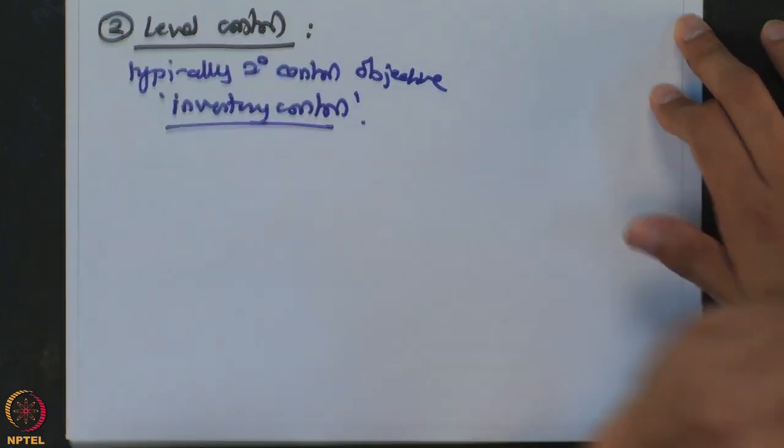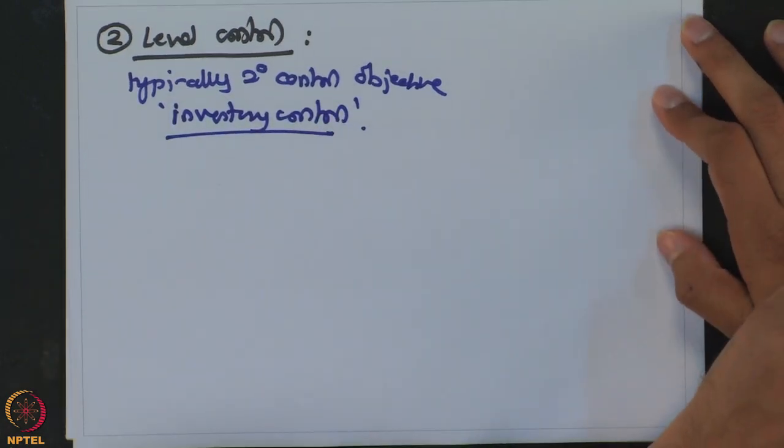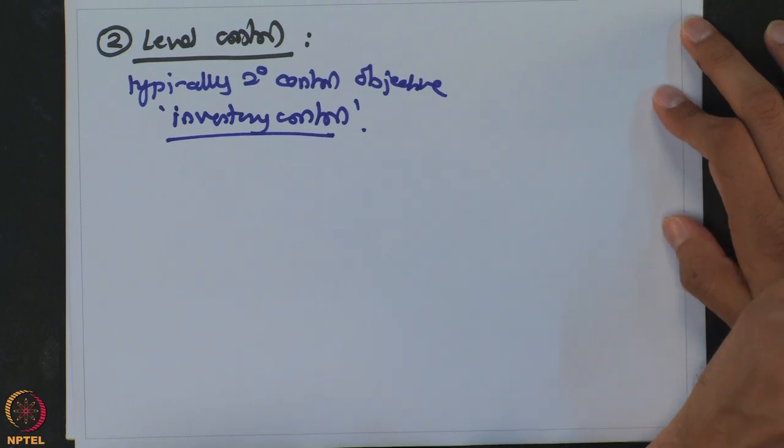You want to maintain a certain inventory of liquid in that particular vessel so that it does not go dry or overflow.